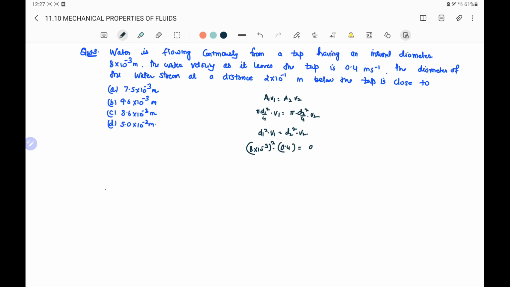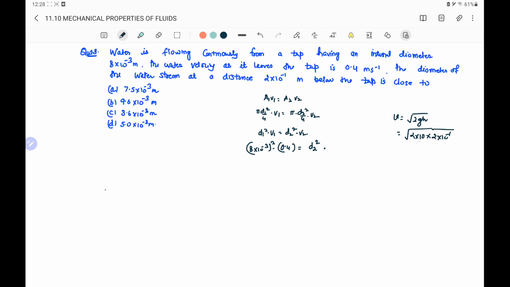It will be equal to the diameter at the depth of 2 into 10 power minus 1 meter, which we have to find. So it is d2 square into v2. Now we have to find the velocity at the depth 2 into 10 power minus 1 meter. We know that the waterfall is under gravity and velocity is given by root 2gh. So the additional velocity gained by the water is root 2 into g, which is 10 meter per second square, and depth is 2 into 10 power minus 1 meter.